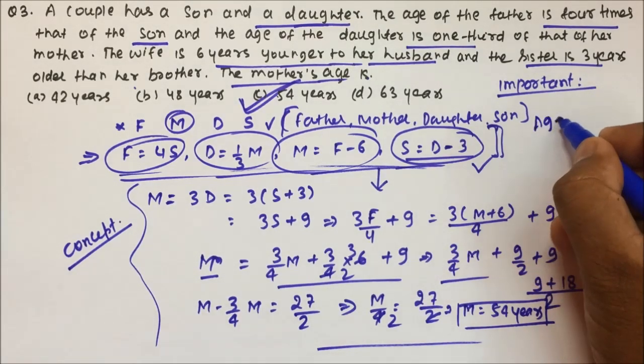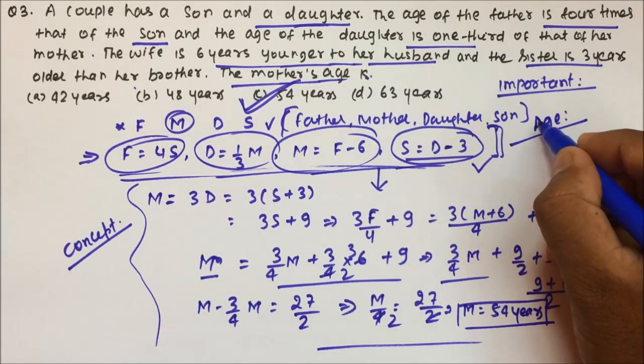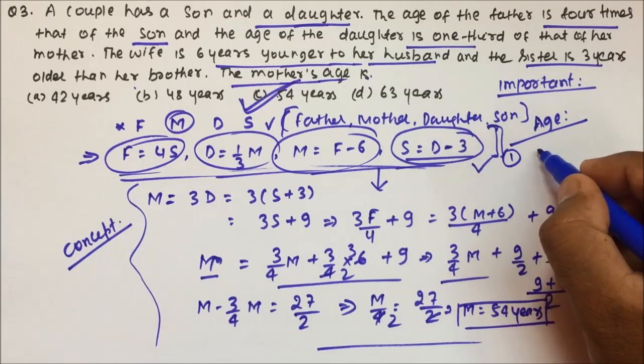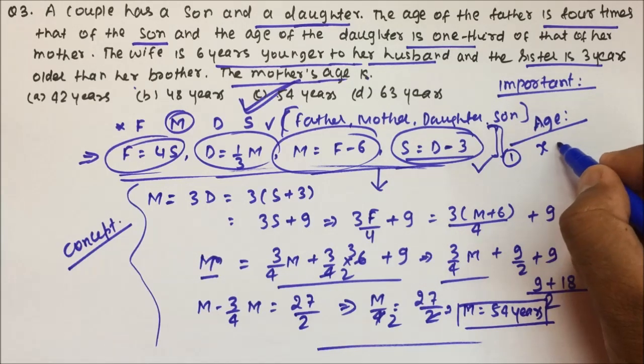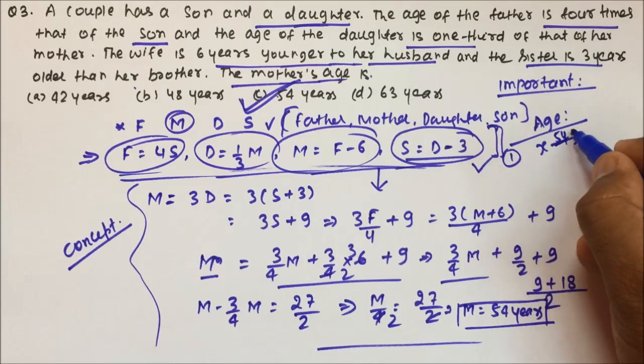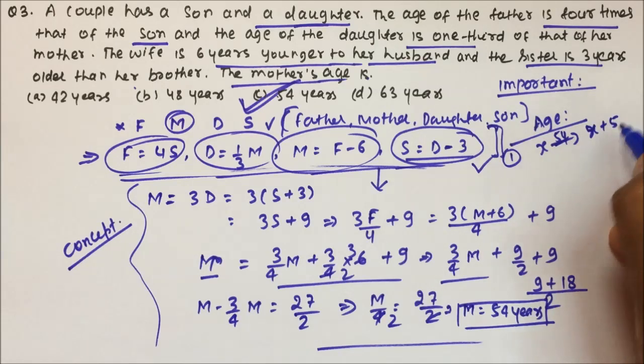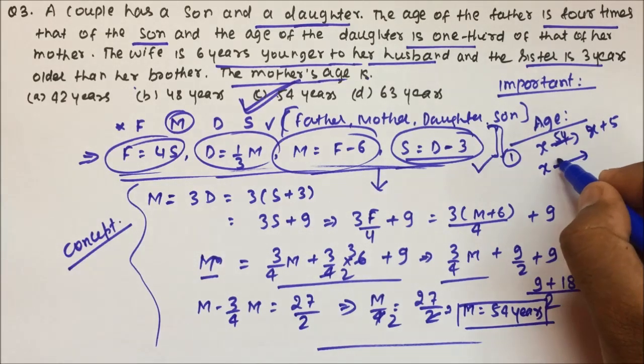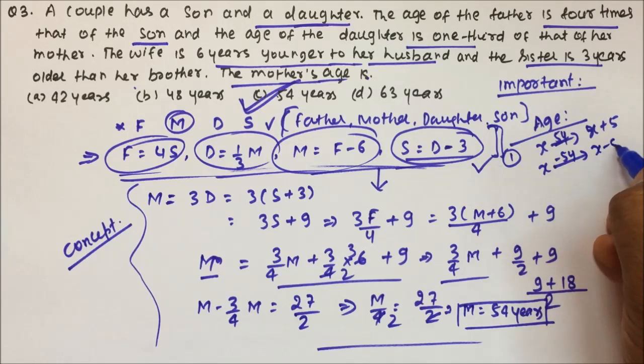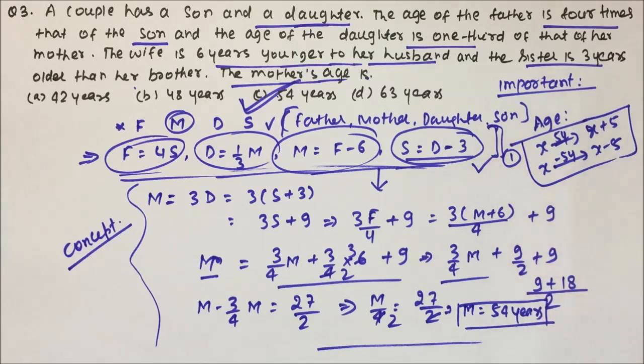And if we talk about age, what you have to keep in mind is, if the present age is X, then after 5 years the age will be X plus 5. If the present age is X, then 5 years before, the age was X minus 5. So this is your basics of age.